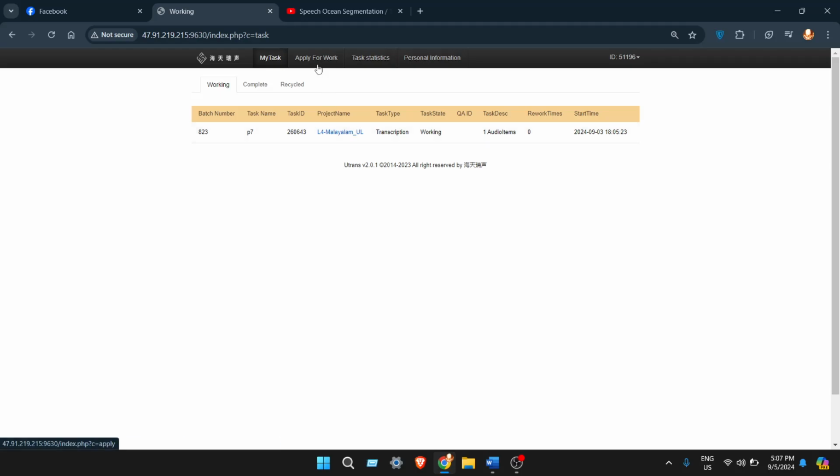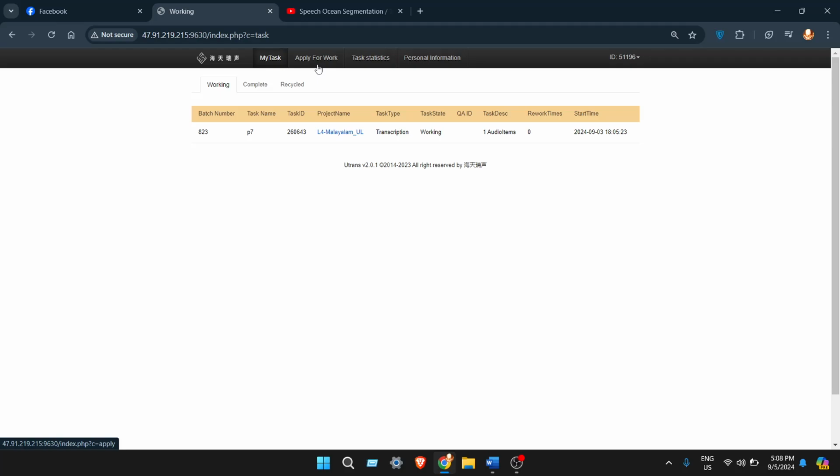When you start working for the first time, you need to do one task. You need to apply for work, sign the contract, then finish one task and wait for QA to review it. If there's any issue, the file will be sent back for rework with the reasons. If there's no issue, if the transcription is perfect and the segmentation is perfect, it will be passed. From then you will be able to get continuous work until the data pool ends.